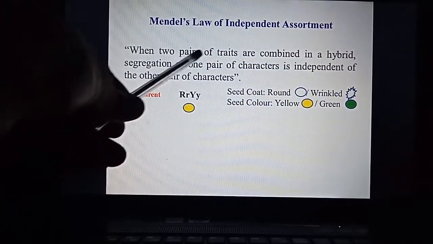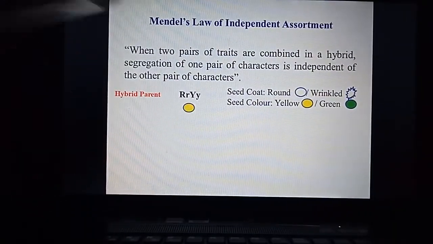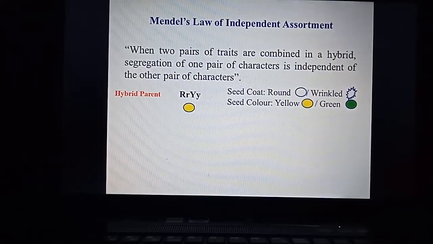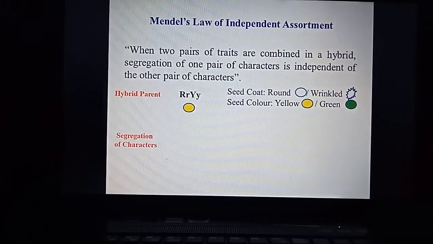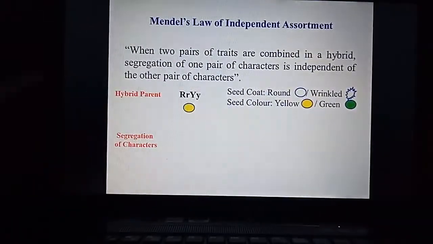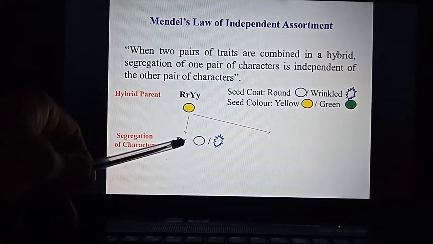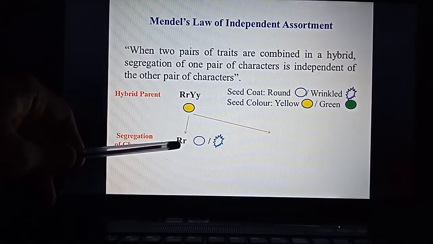The first statement: when two pairs of traits are combined in a hybrid. We have already taken the hybrid seed here. What he says is that segregation of one pair of characters is independent of the other. So we will separate both the characters: seed coat will separate and seed color will also separate.